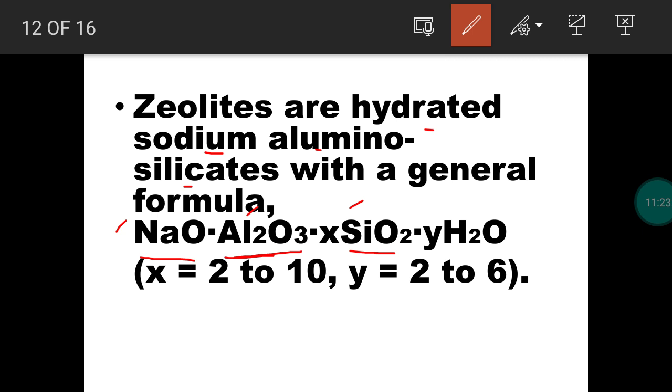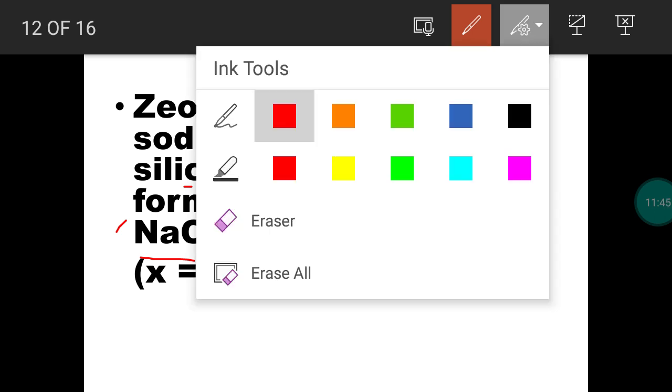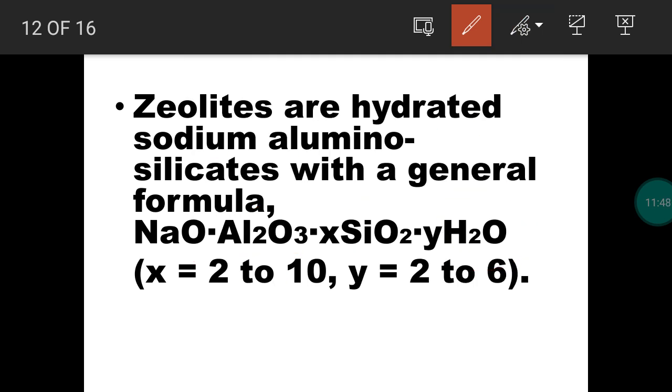Along with that, we will have water molecules. If water molecules are attached to a substance, we say the substance is a hydrated substance. So zeolite is called what? Hydrated sodium aluminosilicate. A new type of bonding will be present in this silicate. In zeolites, usually 2 to 10 molecules of silica, that means silicon dioxide, and 2 to 6 molecules of water will be present.